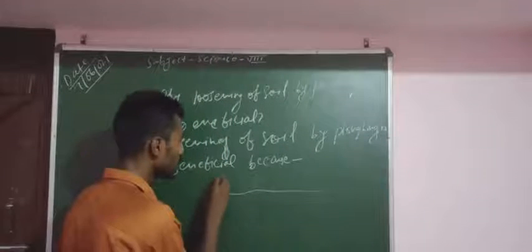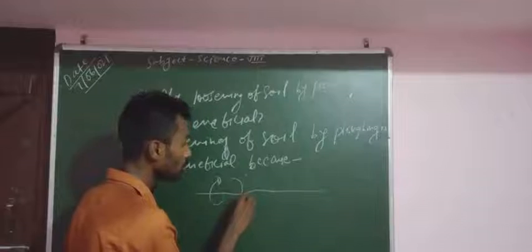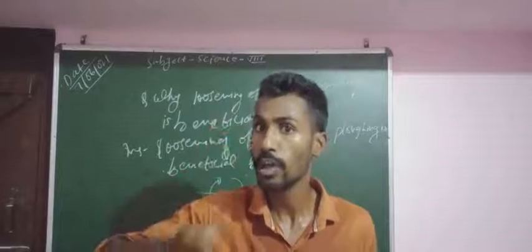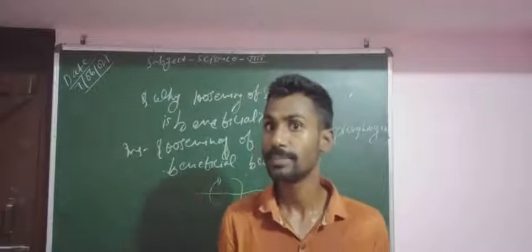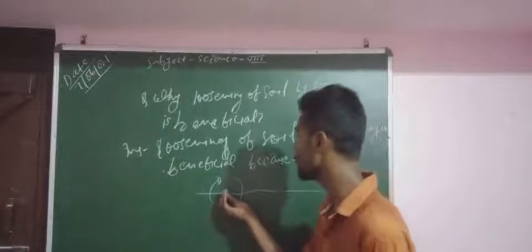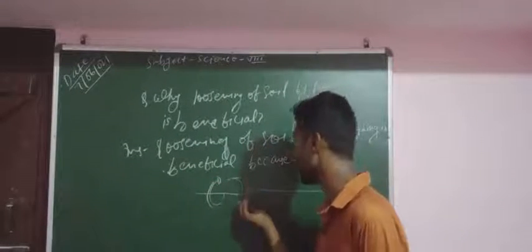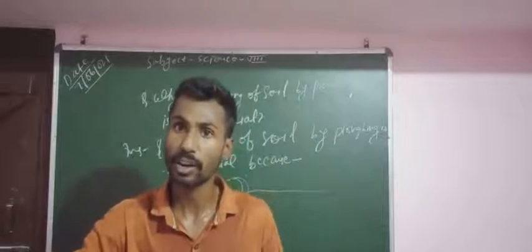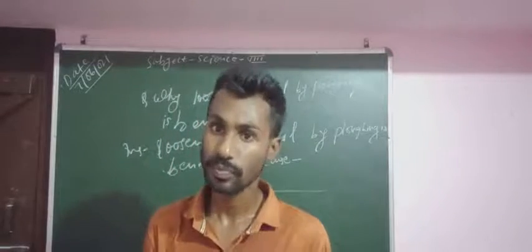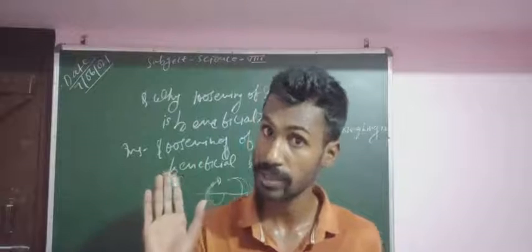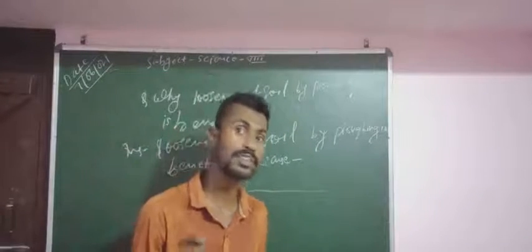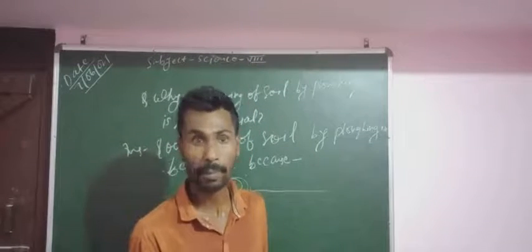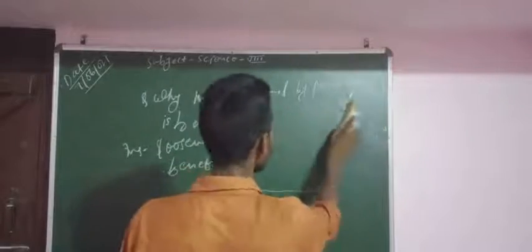After the plugging, the lower level of soil comes to the upper level and the upper level of soil goes to the lower level. So the soil is exchanged from upper to lower. The fertile soil comes up and the unfertile soil goes down. This is an exchange of soil on the basis of fertility. On the basis of this discussion, we can say that turning of soil by plugging is important.